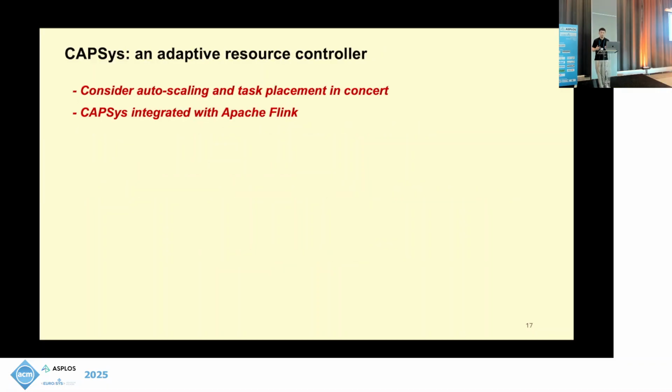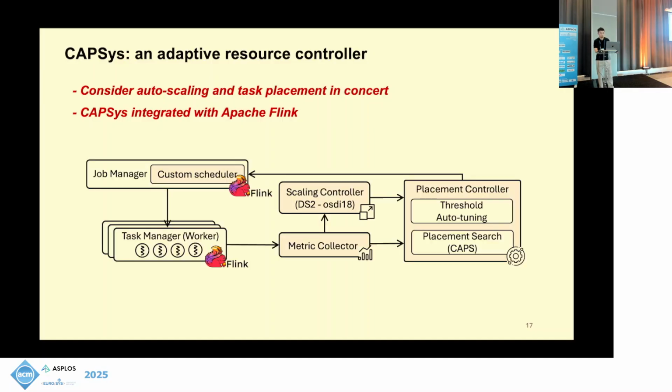And on top of this search algorithm, we present CAPSys as an adaptive resource controller that considers both auto-scaling and task placement in concert, for integration into Apache Flink. So here is the workflow for CAPSys. Starting from the left side, we have the Flink job manager and the Flink task managers as the workers. Assuming we already have a job up and running, the first step is for the metric collector to collect the runtime information from the resource cluster and build the job profile, which includes the resource usage of each operator.